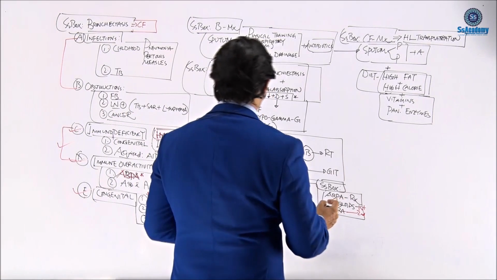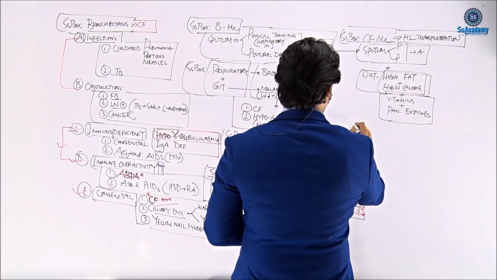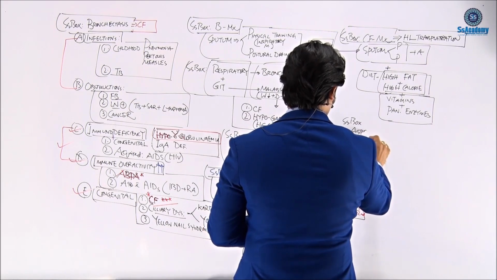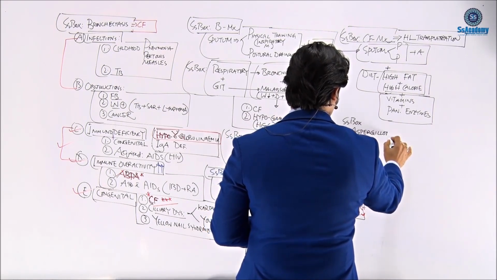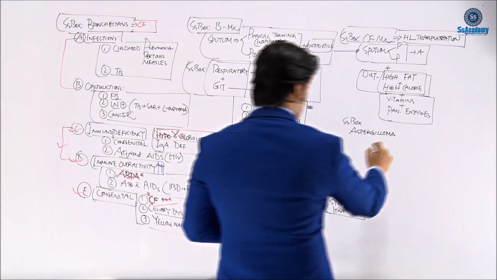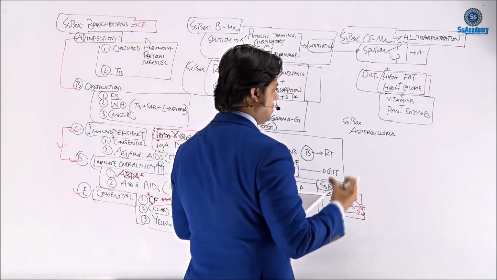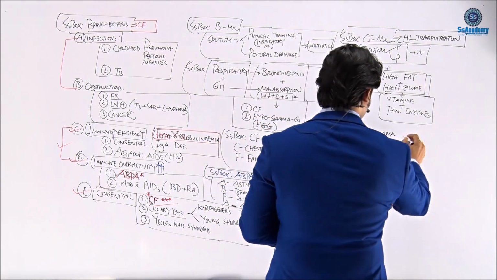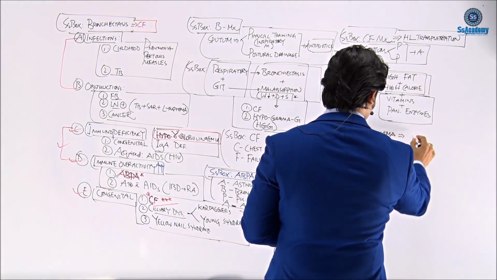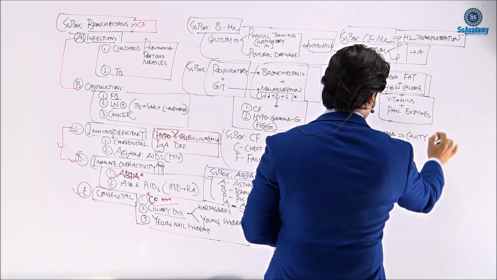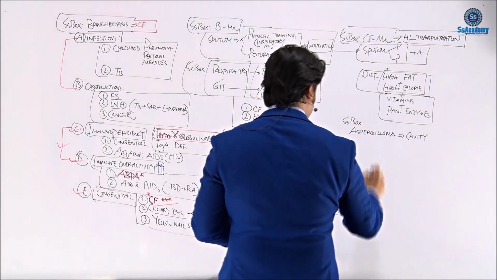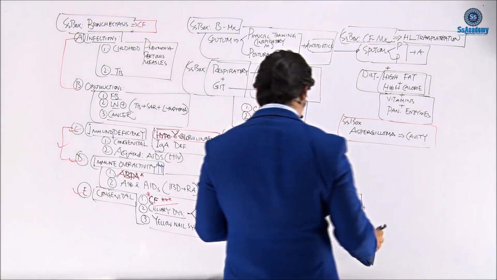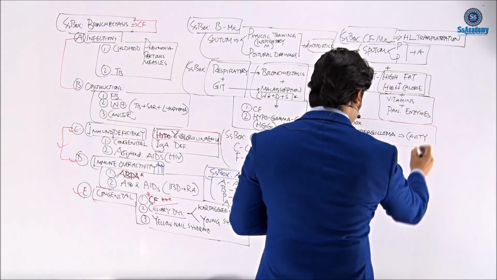I'd like to make a separate box of aspergilloma. The word itself says that "oma" means a tumor, right? So that is called the aspergillus fungal ball within a cavity. So aspergilloma is nothing but a fungal ball within a cavity. This is the box. That would be helpful. What does it mean? This cavity can be